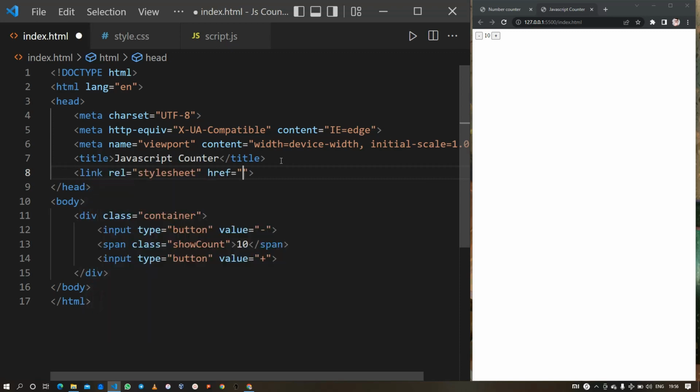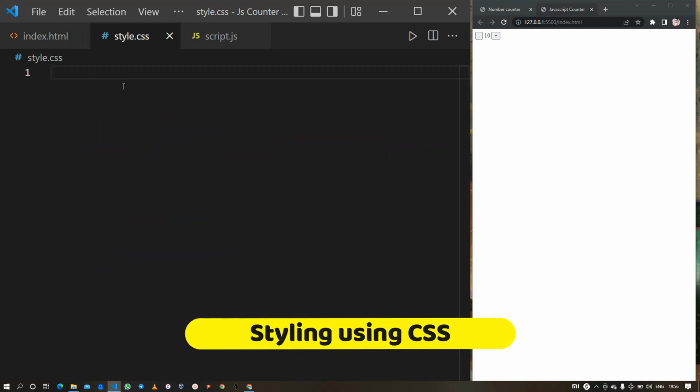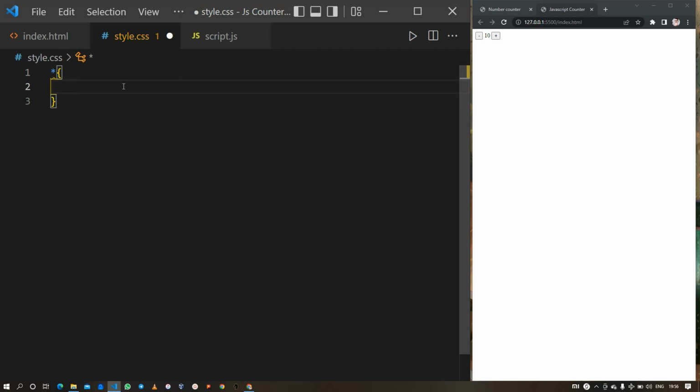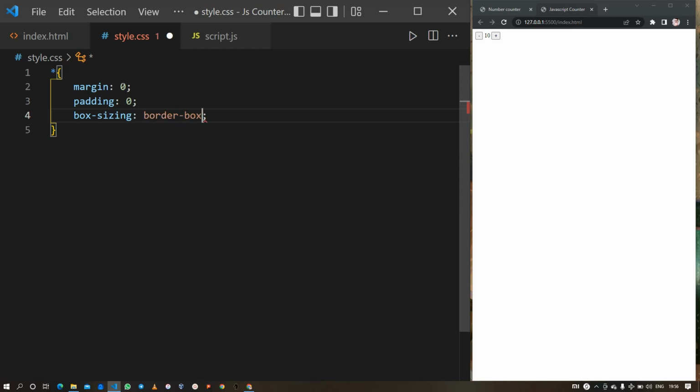We need to include the CSS file into our HTML file by using the link tag and passing the value as style.css to the href attribute. Next, save, and then inside this CSS file I will start by targeting each and every element of my web page and give it a margin of 0 pixels and a padding of 0 pixels, and also set the box sizing to border box. These are just the default values I pass whenever I create anything using HTML and CSS.